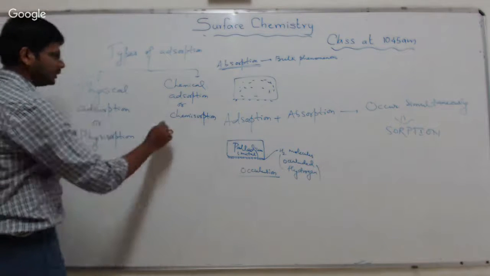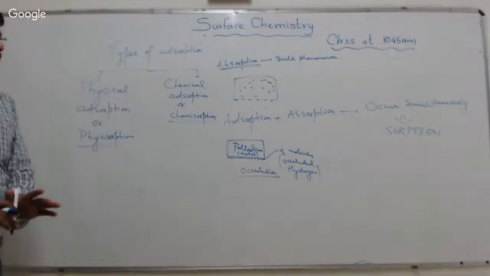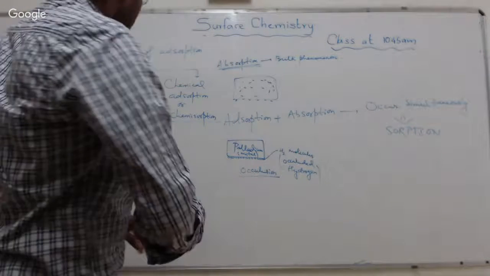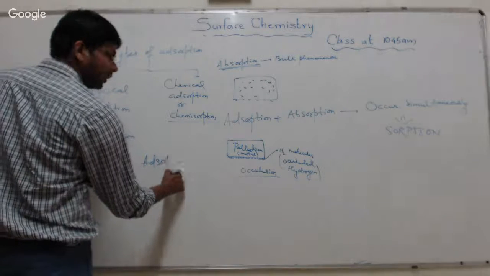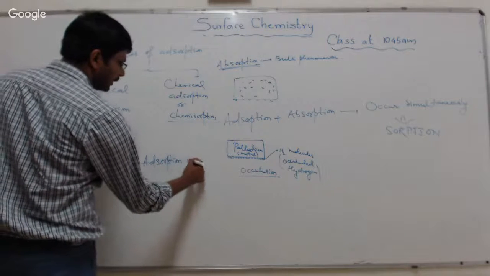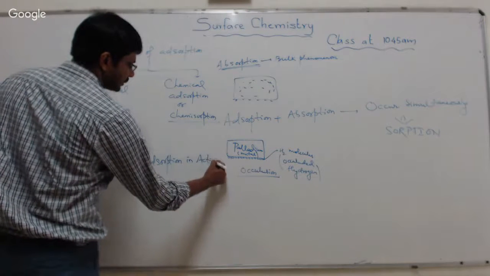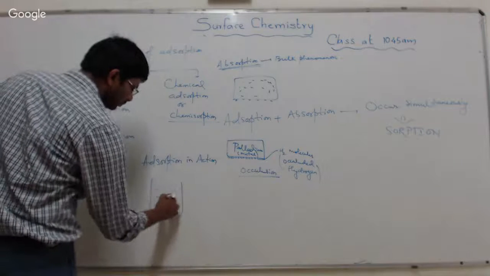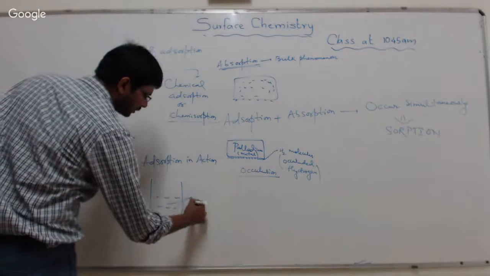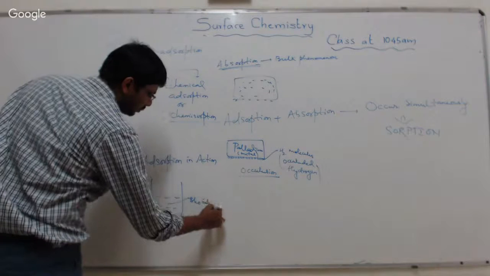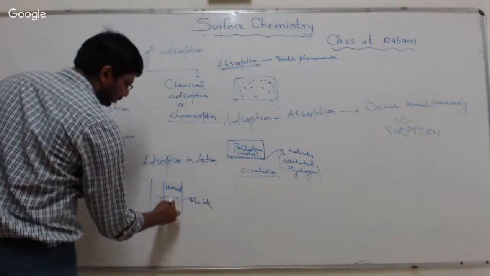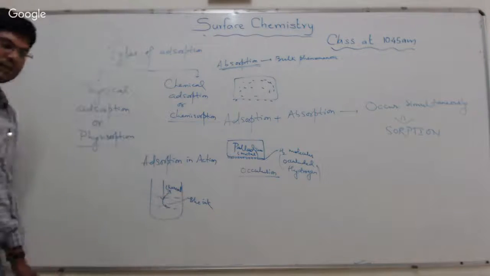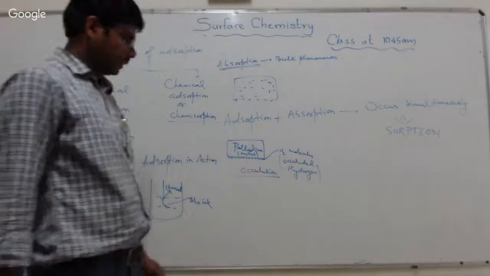Before moving to physisorption and chemisorption, we have to read about adsorption in action, where we will find adsorption. When we take some colored blue ink and put charcoal in it, the blue color will get adsorbed by the charcoal. So the solution will become colorless.